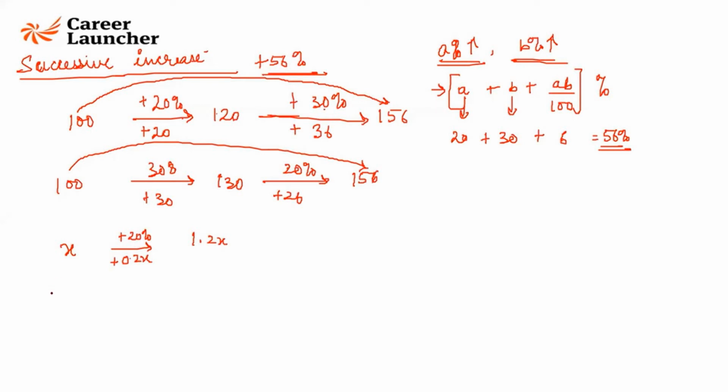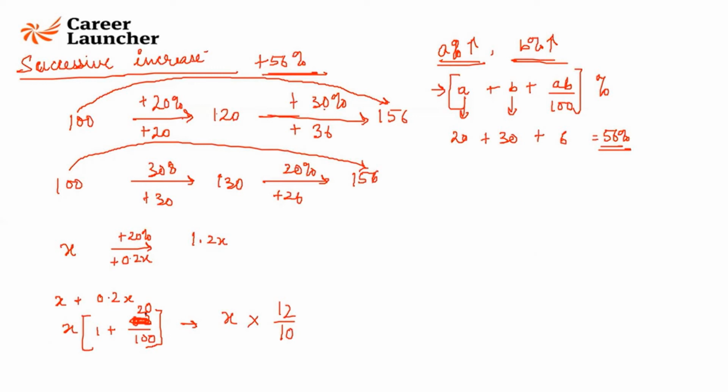So when you do x plus 0.2x, you are essentially doing x into 1 plus 2 by 10. So basically you are doing nothing but x into 12 by 10, or you can say 1 plus 20 by 100.